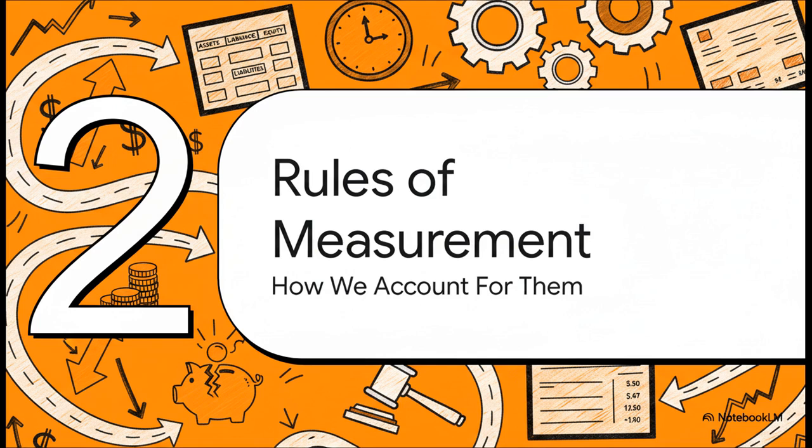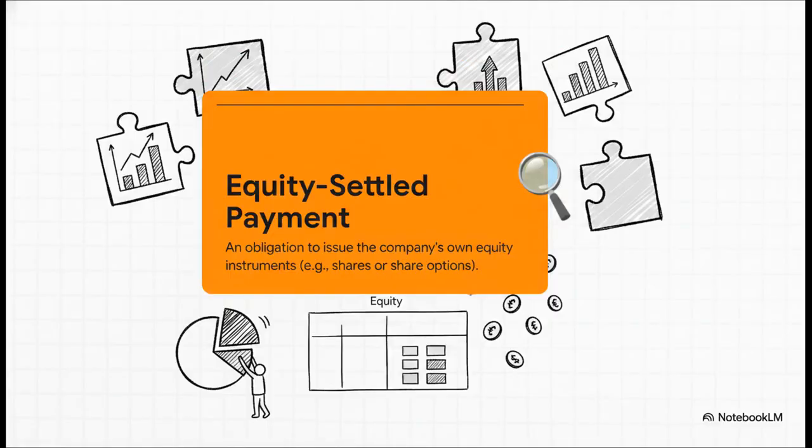Okay, so we know the two types. Now for the fun part, right? How do we actually account for them? This is where we get into the nitty-gritty, the rules of the game, and this is where the two types of plans start to go down very, very different paths. First up, equity settled. As the name says, the company's going to settle its obligation by issuing its own stock, giving employees a piece of the ownership pie.